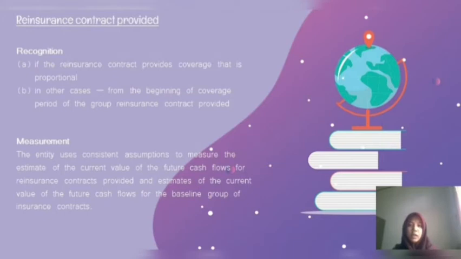Next, measurement. The entity uses consistent assumptions to measure the estimates of the present value of future cash flows for reinsurance contracts held and the estimates of the present value of future cash flows for the underlying group of insurance contracts. For the estimation of the present value of the future cash flows for the group of reinsurance contracts held, entities include the impact of any non-performance risk by the issuer of the reinsurance contract.